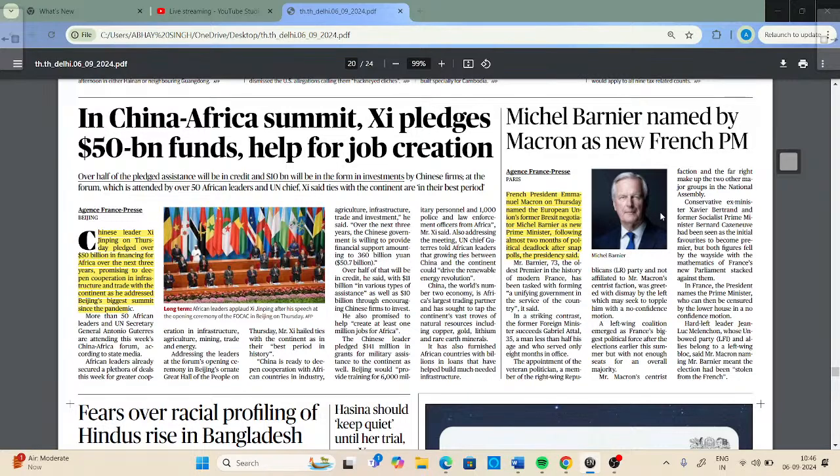He has replaced Gabriel Attal, a 35-year-old man. He has now been replaced with Michel Barnier. So Michel Barnier is the new prime minister of France.